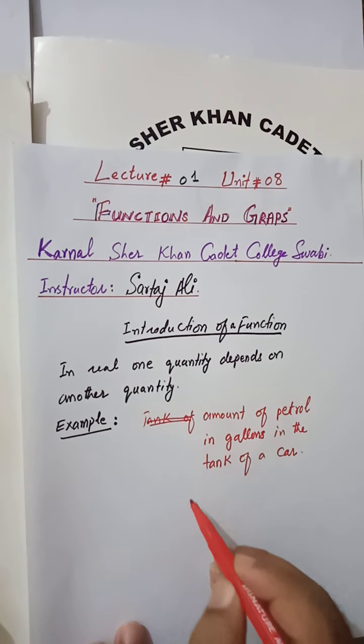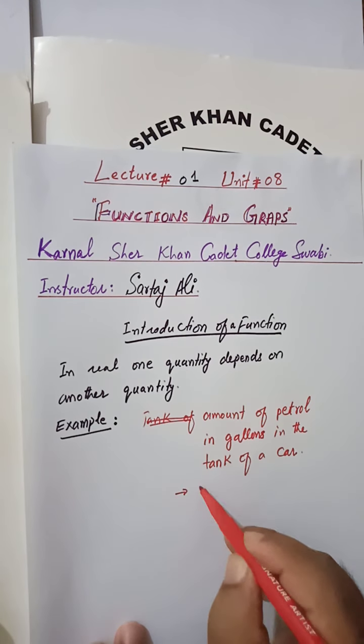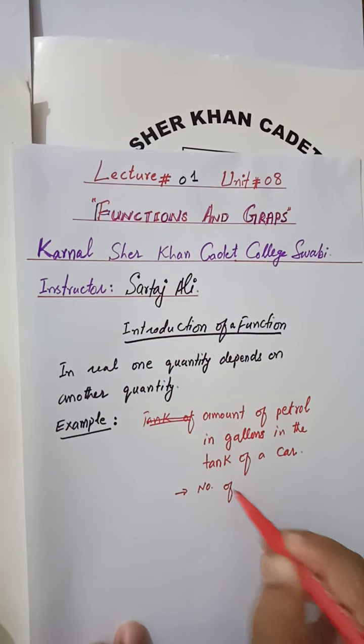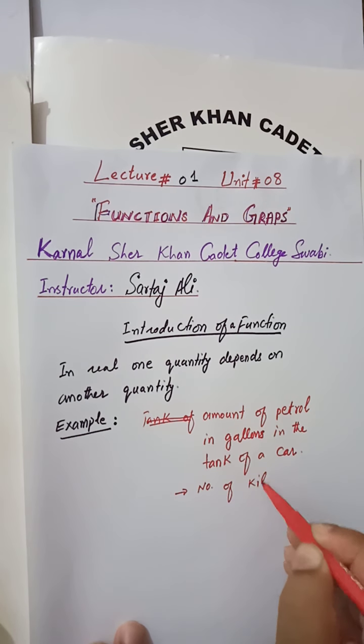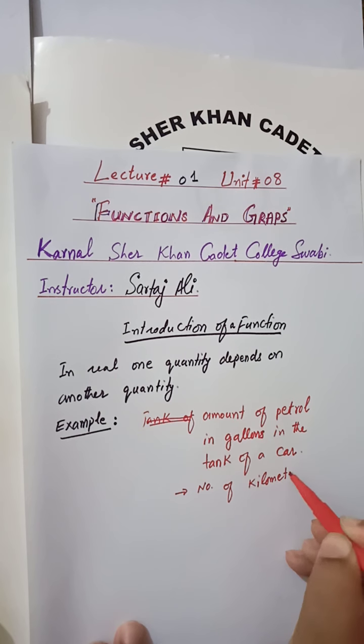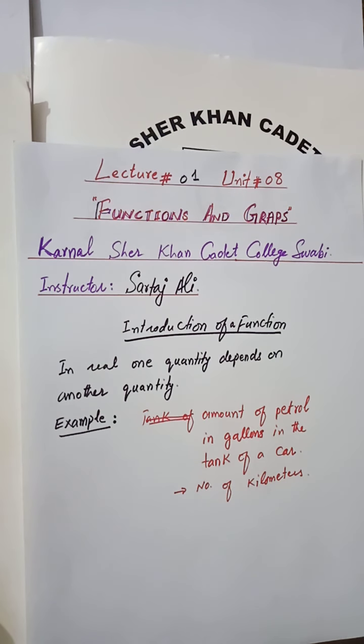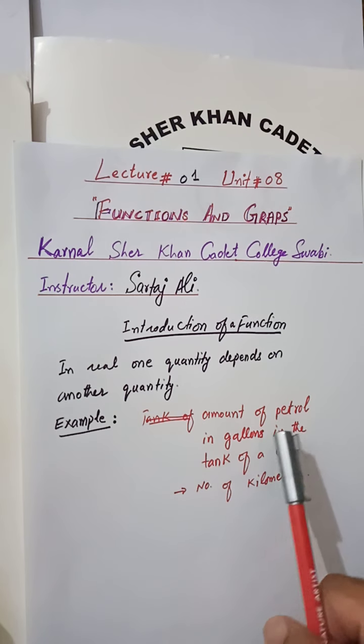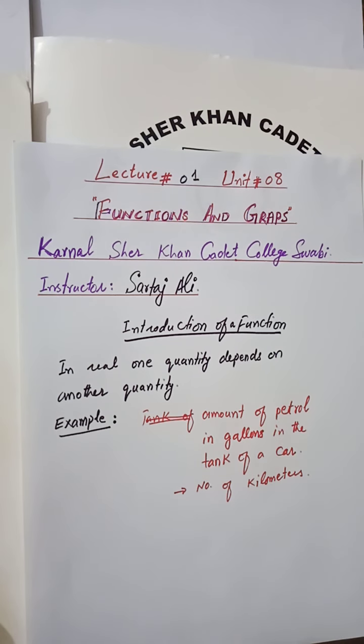So another quantity is the number of kilometers that the car travels using the amount of petrol, let's say in gallons, present in the tank of the car. So you see that one quantity is dependent on another quantity.